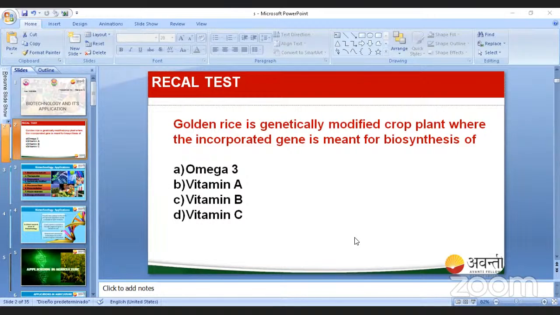That is a method by which we can increase the food production, but the problem in the agrochemical method is that we are using fertilizers and pesticides. These are all chemicals which produce environmental hazards.